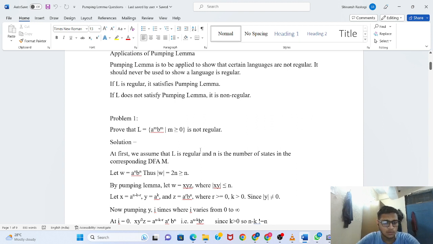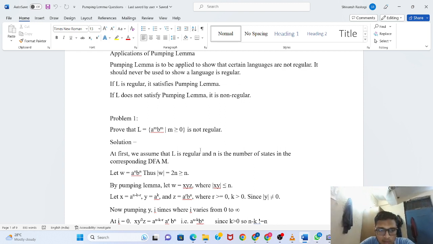So let W, which is the string, be a to the power n b to the power n, then the length of W you can calculate will be 2n, which is greater than or equal to n. So we can apply pumping lemma as the string length is greater than or equal to n. So by pumping lemma we can write W as W equals xyz. Now on breaking this further, we can write x equals a to the power n minus k minus r, and y equals a to the power k, such that k is greater than 0, as the length of y must be greater than 0, and z equals a to the power r b to the power n.